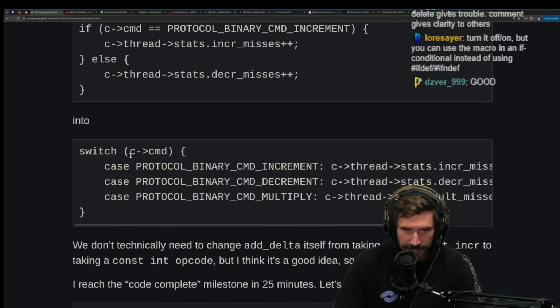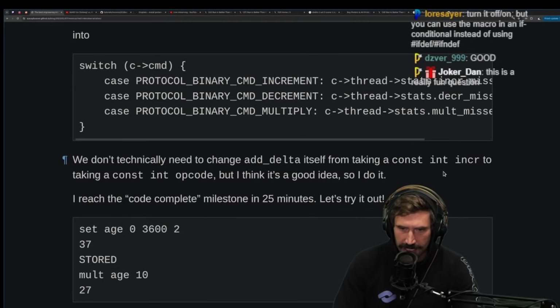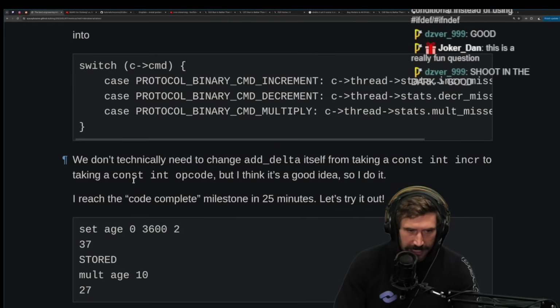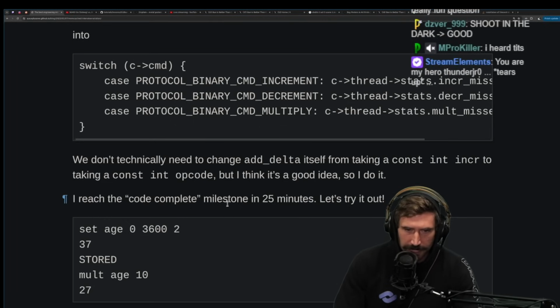See, now we have a switch. Yep, there it is. Nice. Okay, good. We don't technically need to change add delta itself from taking a const int incrementer to taking a const int opcode, but I think it's a good idea. So I reached the code completion milestone in 25 minutes.